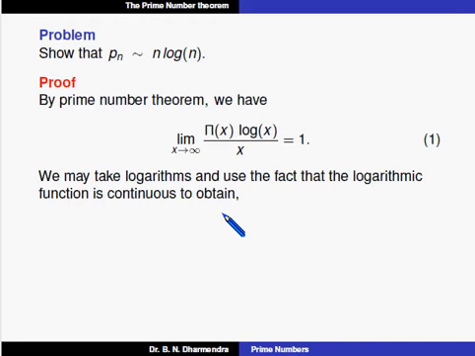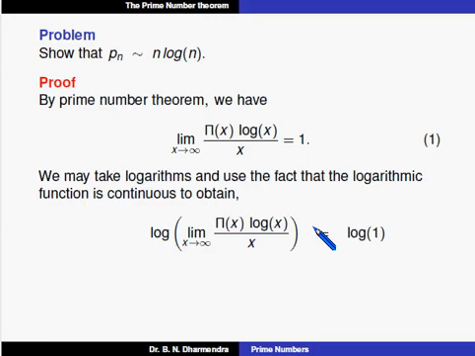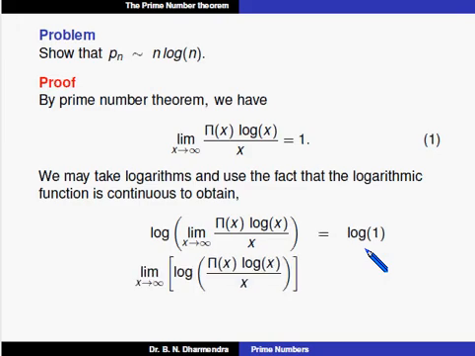First we take log on both sides of the equation given in the prime number theorem. This gives log of the limit as x tends to infinity of pi of x into log x divided by x is equal to 1. So it is equal to log of 1. What is log of 1? That is 0. On the left hand side, the limit goes inside the log, since the function is continuous: limit as x tends to infinity of log of pi of x into log of x divided by x is equal to 0.